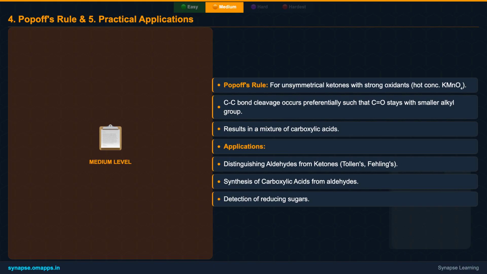These reactions are not just academic, they have practical applications. Tollens', Fehling's, and Benedict's tests are indispensable for qualitative analysis, helping us identify unknown compounds in the lab. And for synthesis, aldehyde oxidation is a direct route to carboxylic acids.